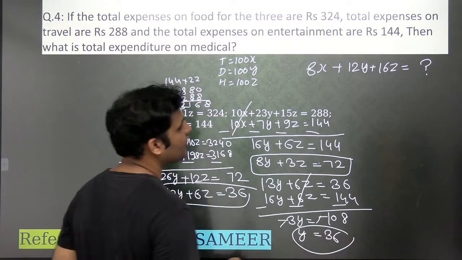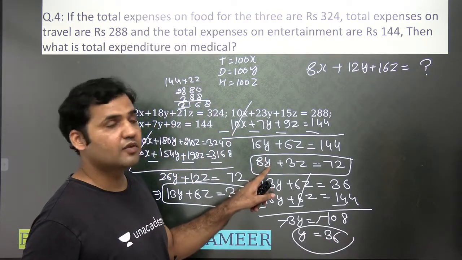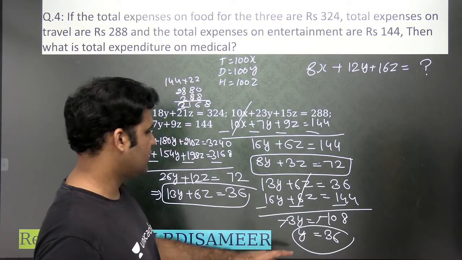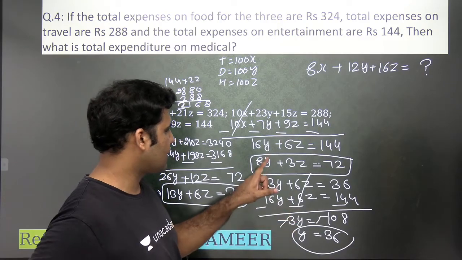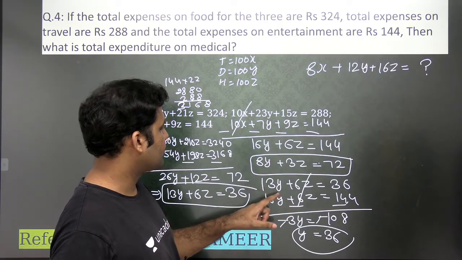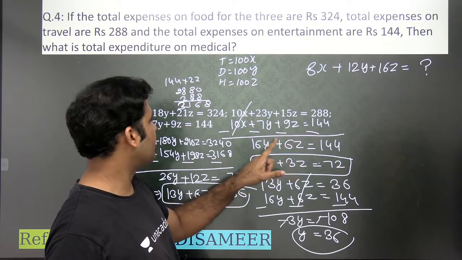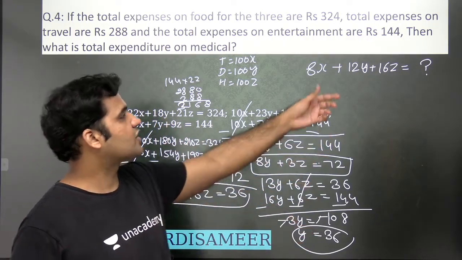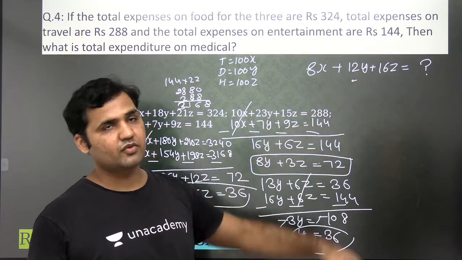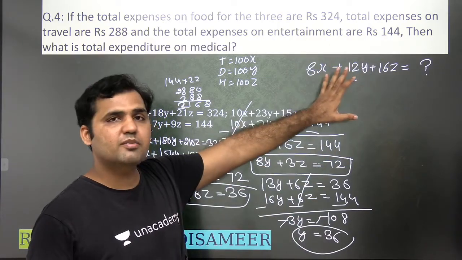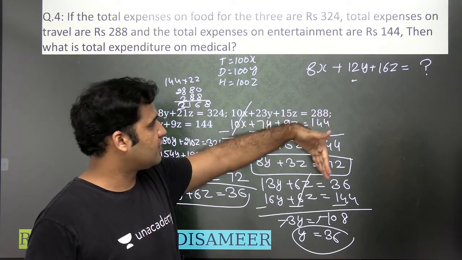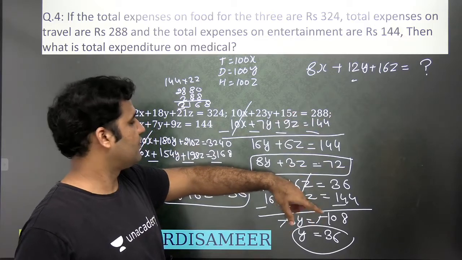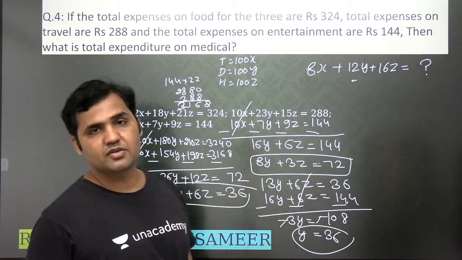Now you can put the value of y here and you'll get the value of z. The value of y is equal to 36. By putting the value of y, you'll get z. And once you find out the value of z, you can find out the value of x also. And once you find out x, y and z, you just put these values over here and you'll get all of your answer, right? So it's just a calculation part that you're supposed to do, and you can easily do the remaining calculation, right? So one value is fine. When we have already found one value, the remaining values can also be found.